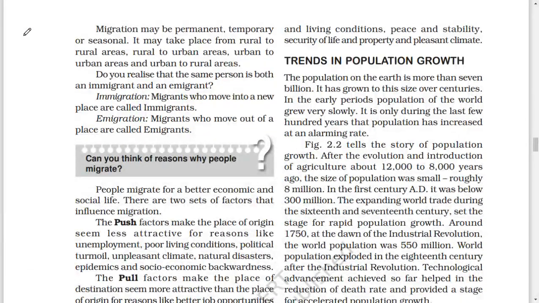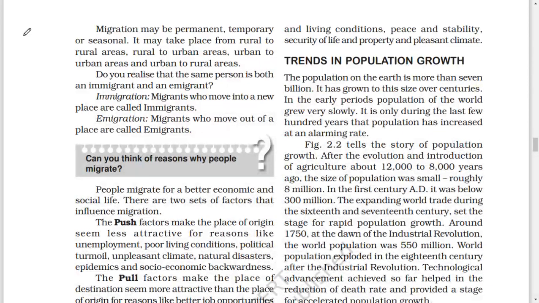Migration may be permanent, temporary, or seasonal. It may take place from rural to rural areas, rural to urban areas, urban to urban areas, and urban to rural areas. To realize that the same person is both an emigrant and an immigrant. Immigration: migrants who move into a new place are called immigrants. Emigration: migrants who move out of a place are called emigrants.